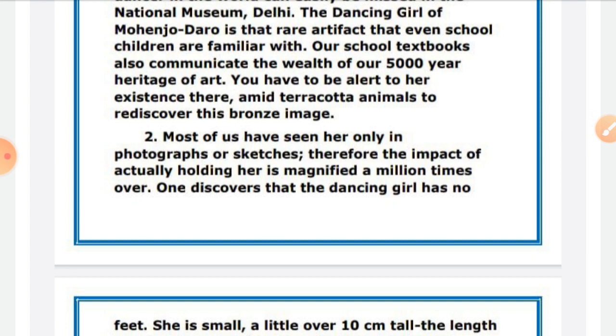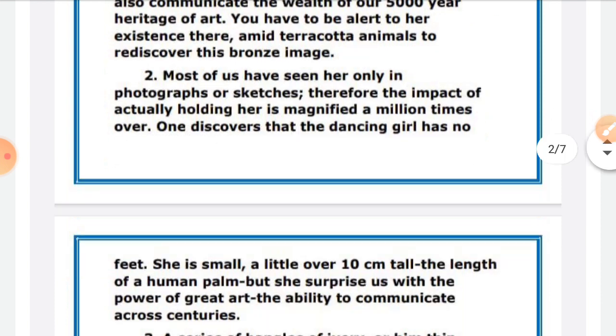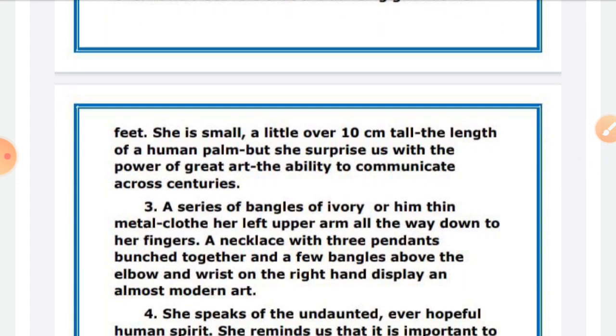In the second paragraph, it's written, most of us have seen her only in photographs or sketches. Therefore, the impact of actually holding her is magnified a million times over. One discovers that the dancing girl has no feet. She is small, a little over 10 centimeters tall, the length of a human palm, but she surprises us with the power of great art, its ability to communicate across centuries. If you cannot understand the in-depth meaning, I am repeatedly telling you, don't waste your time. Just catch the words that you can understand. See the positivity. See those things that you can understand rather than getting nervous about those things that you can't understand.